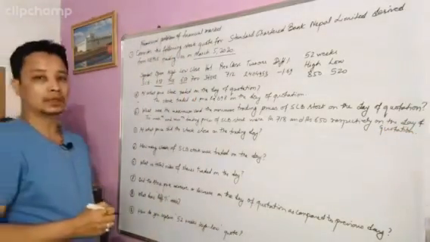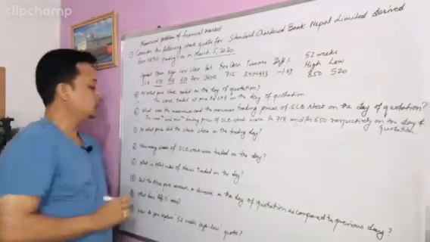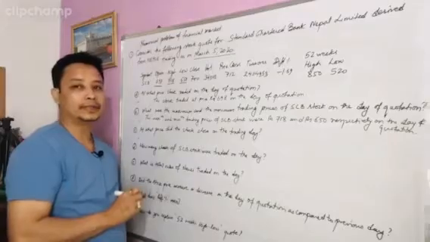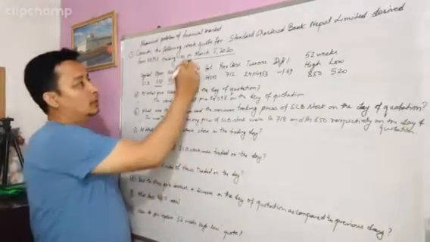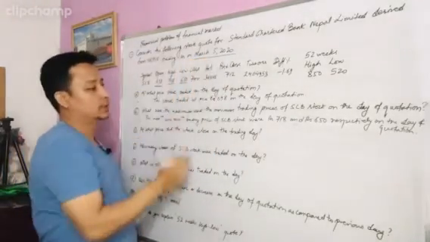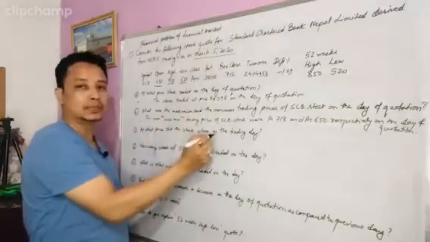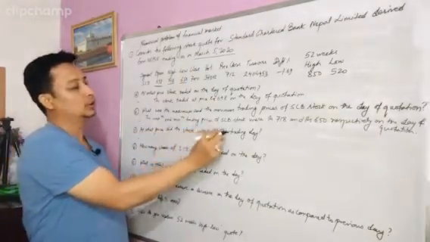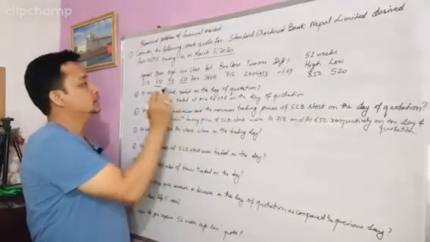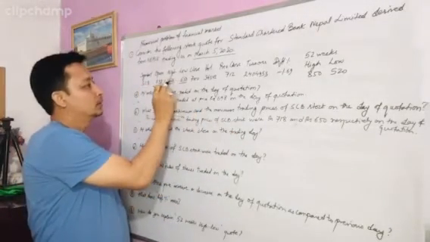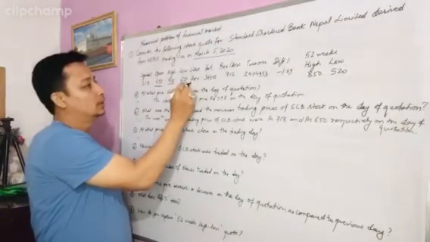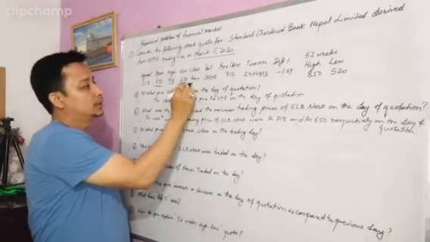Now look at the third question: at what price did the stock close on the trading day? The trading day means March 5th, 2020. Again in the question, there is a close price given in the information, that is 700 rupees.